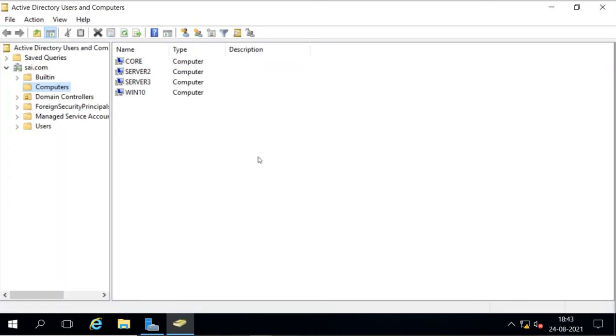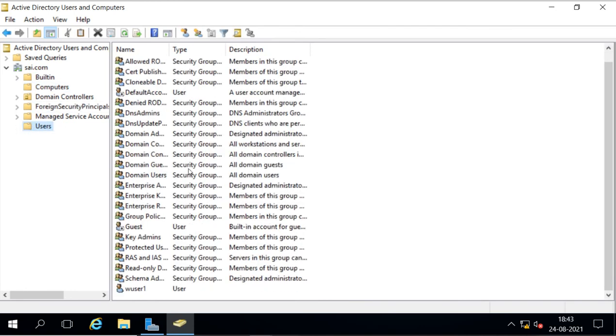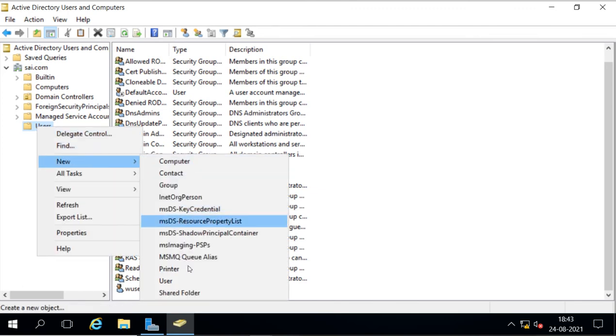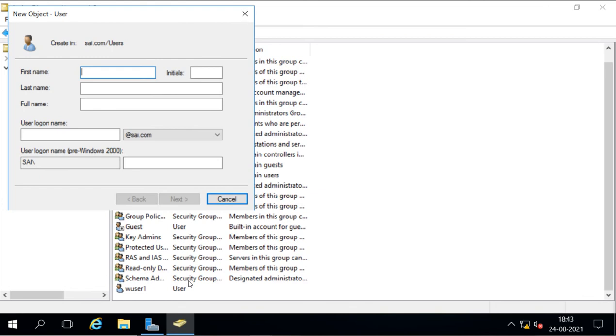When you make any machine a member of this domain, it will create the account here under the Computers container. Here you will see the users. I will create one user here so that we can use that user to log in to our Linux machine. WUser2.